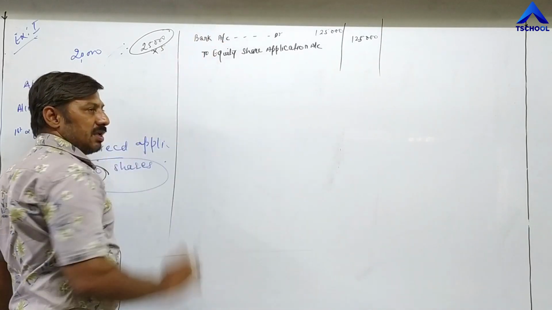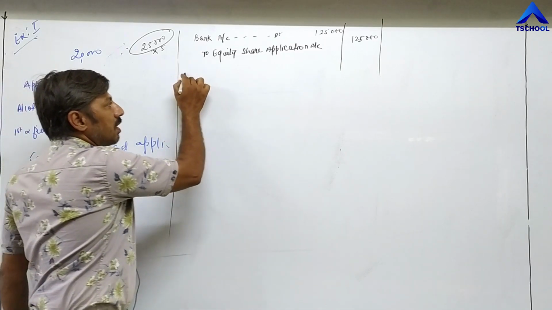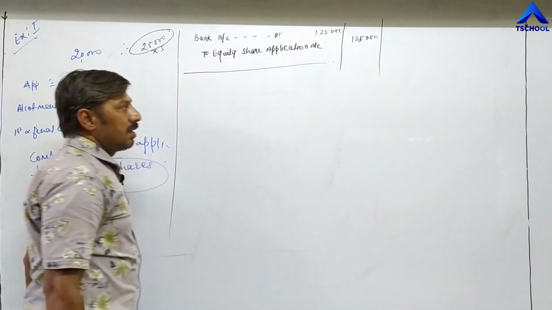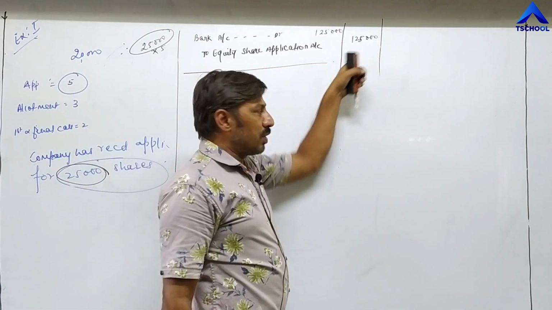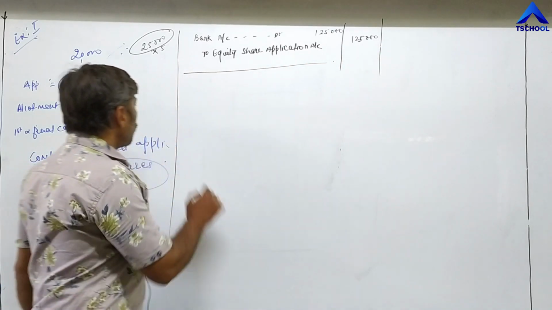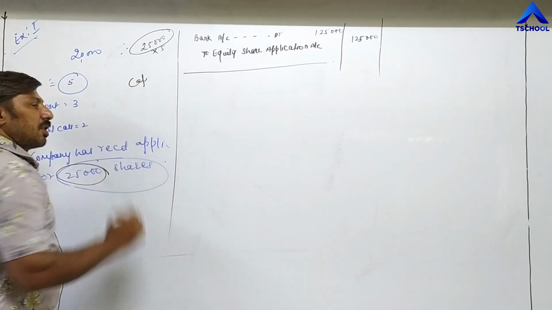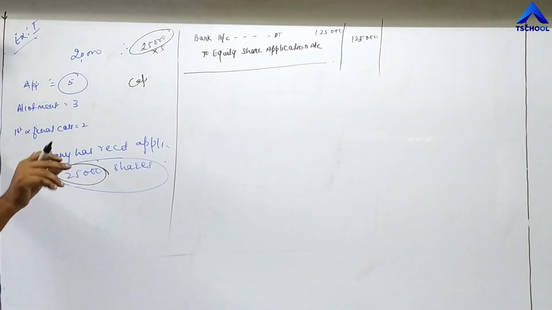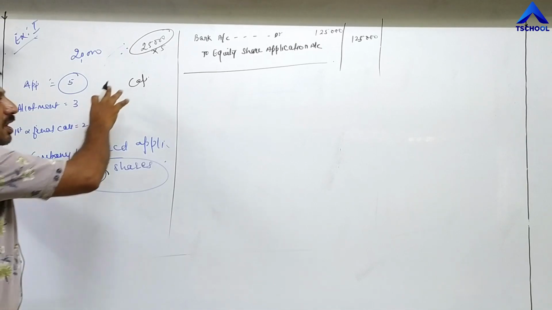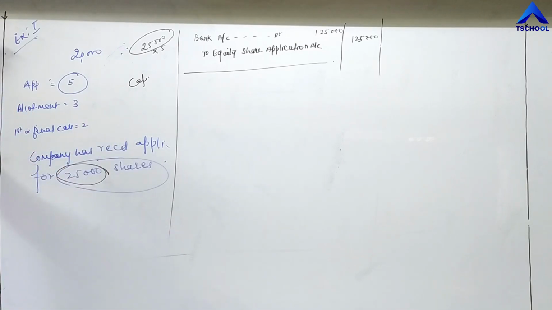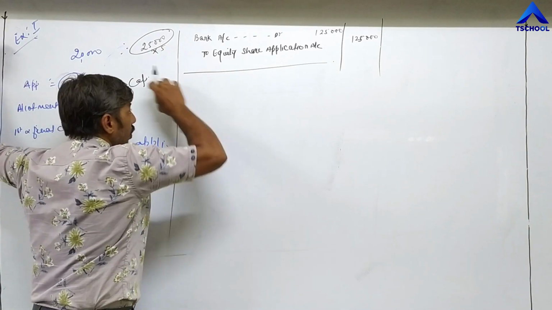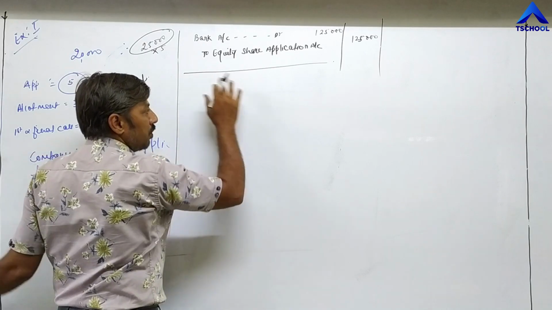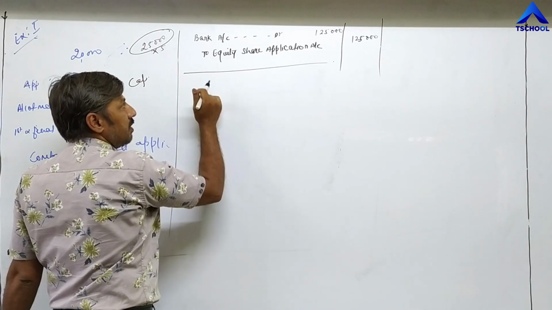After passing this entry, the company will transfer the total amount to the capital account. Capital account means those investors to whom shares have been allotted, and the investors to whom shares have not been allotted, their money will be returned back. We have to show the settlement of this amount in the second installment, second entry.